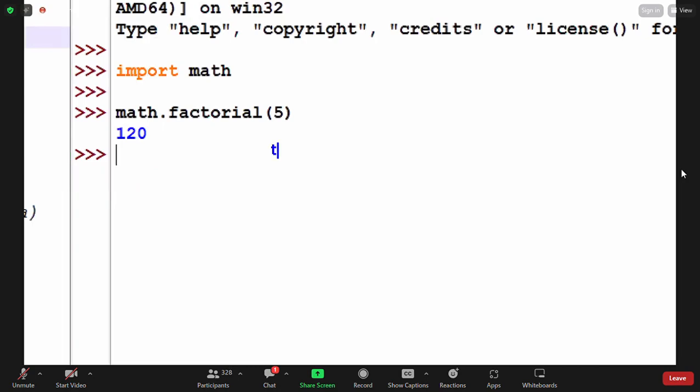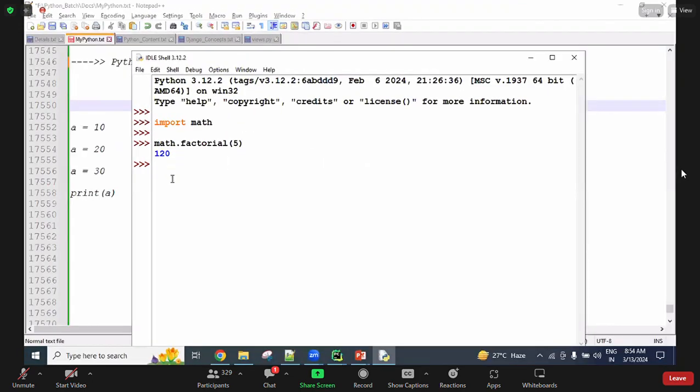In mathematics only we learned this in our childhood days, guys. So 5 into 4 into 3 into 2 into 1. Okay. So 5 fours are 20, 20 threes are 60, 60 twos are 120, into 1, 120. So for the given number's factorial, we are getting 120. If I use 6 here, then we get 720.